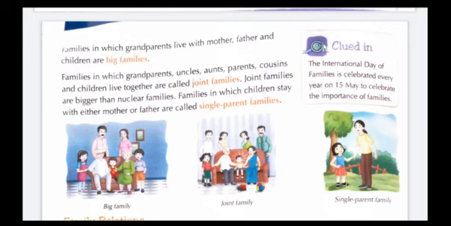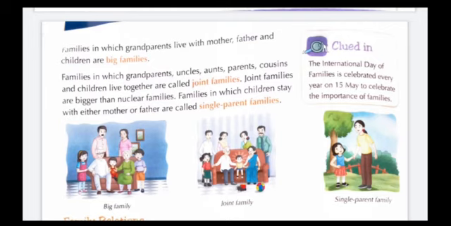Okay, according to this, students, a family in which grandparents live with mother, father and children is called a big family. Whereas a joint family means a family in which grandparents, parents, uncles, aunts, cousins and children live together in the same house.